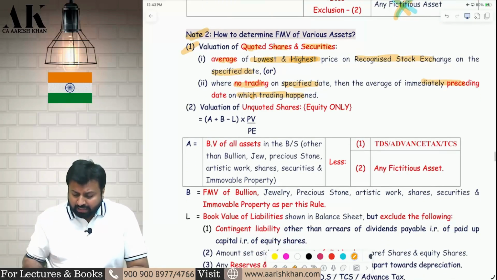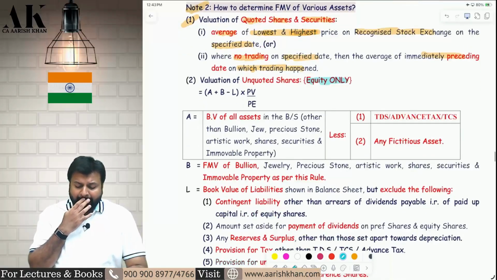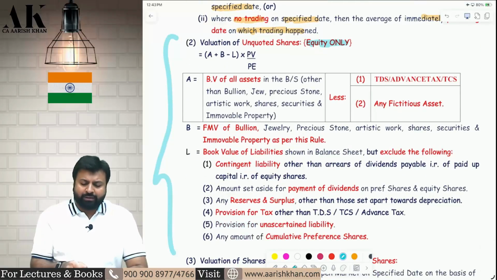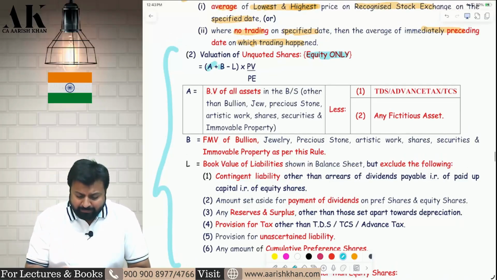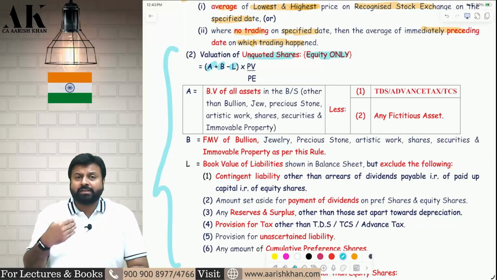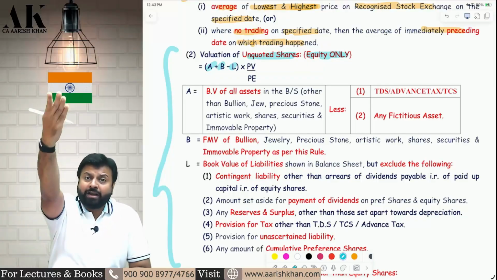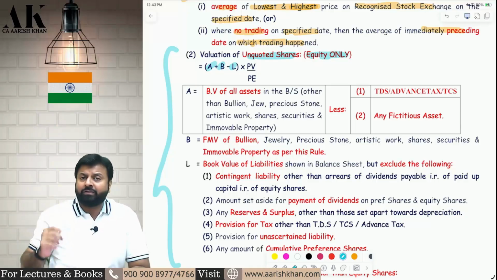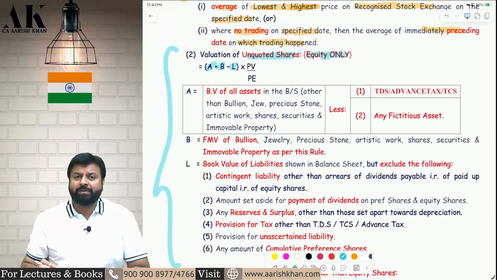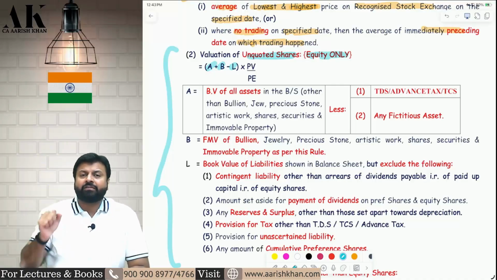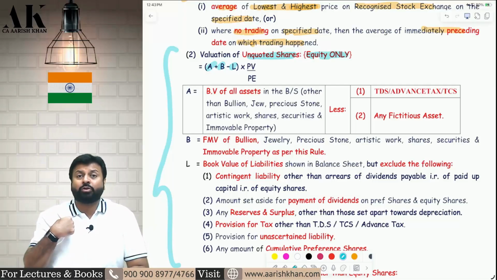Now, let's talk about unquoted equity shares. Same formula we have done earlier two times. Rule 11UA we have done, and the Black Money law also we have done this particular formula. Still, I will say it once more: A plus B minus L. This is whose unquoted share? This is whose values, not our values. It is the value which you will get from the balance sheet of the company in which you have invested in the shares. Suppose I am a trust and I invested in ABC Private Limited Company. So these are the data I will take from ABC Private Limited Company to value my unquoted equity share.